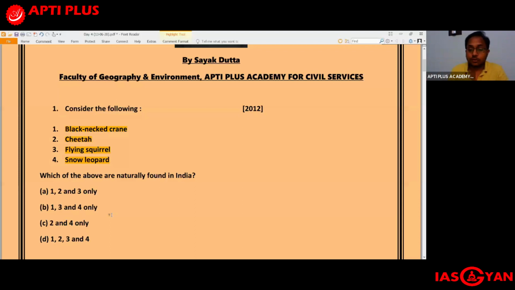And in the US, June 20th to 26th is celebrated as Pollinator Week. So you have Monday dedicated to the bee, Tuesday dedicated to the hummingbirds, Wednesday dedicated to butterflies, Thursday to the gardens and pesticides, Friday for the bats, and Saturday for the birds. That is not important, because this is something which is celebrated in the USA. What is important is that you remember what pollinators are, how they are important, why the bee is a keystone species, what the other types of pollinators are, and how pollination takes place.